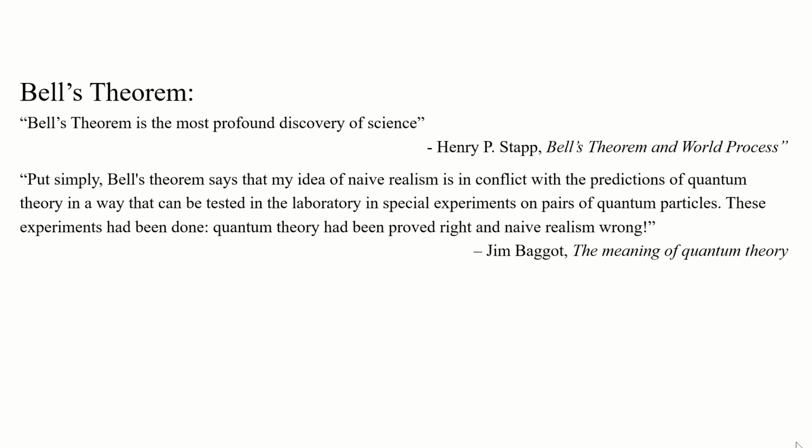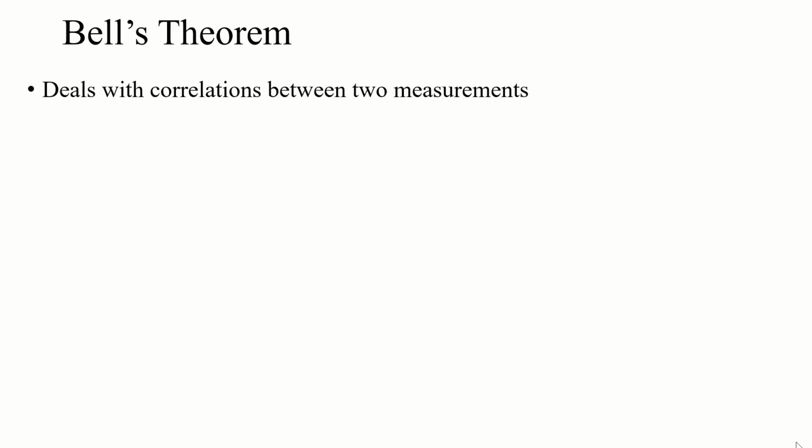Another quote is, put simply, Bell's theorem says that my idea of naive realism is in conflict with the predictions of quantum theory in a way that can be tested in a laboratory in special experiments on pairs of quantum particles. These experiments have been done, quantum theory has been proved right, and naive realism wrong. And if you're not familiar with realism, that might not seem like much, but it really is at the heart of what I think is so remarkable about quantum mechanics.